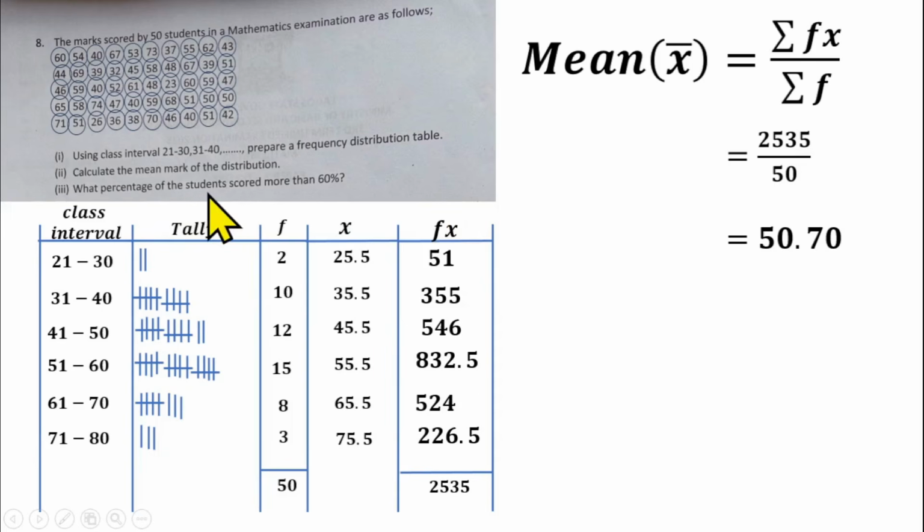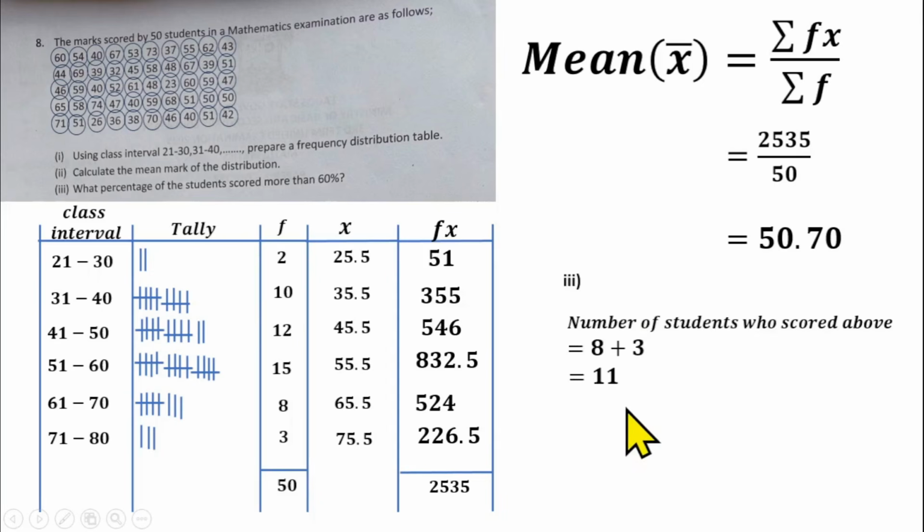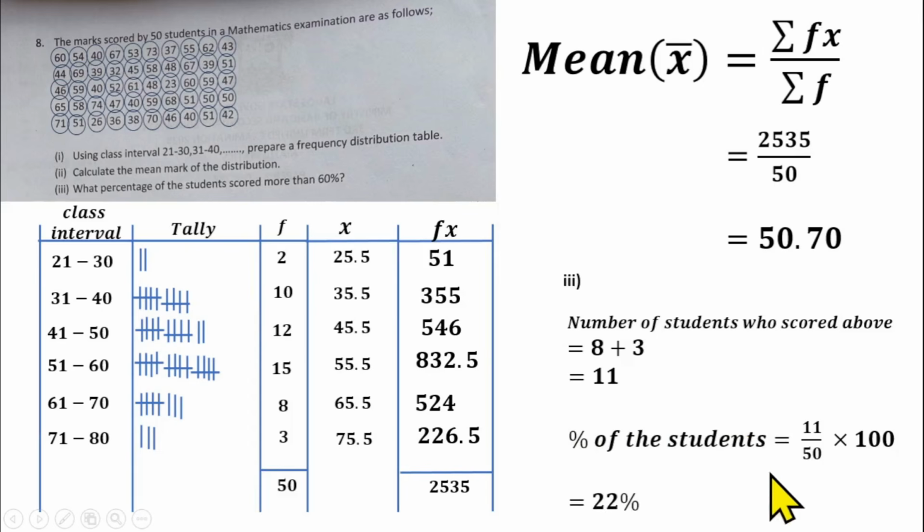Then, what is the percentage of the students that scored more than 60? So if these are scores, students that scored more than 60 are this and this one. So how many of them? 8 plus 3 scored more than 60. So that gives us 11. So 11 students scored more than 60. So the percentage out of 50 students, we'll have 11 over 50 times 100. And that should give us 22% of students that scored more than 60. And that's the solution to question number 8.